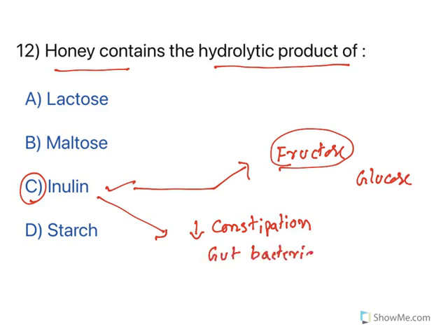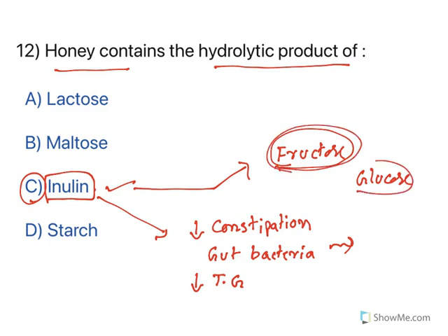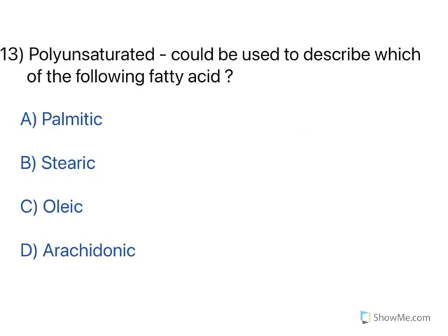When gut bacteria is increased, it helps in digestion. Whereas the other important thing, it reduces triglycerides. So nowadays, inulin supplements are also available. So honey contains hydrolytic product of inulins. The complete hydrolysis of inulin gives high amounts of fructose and glucose. So here the option is inulin. Moving to the next one.